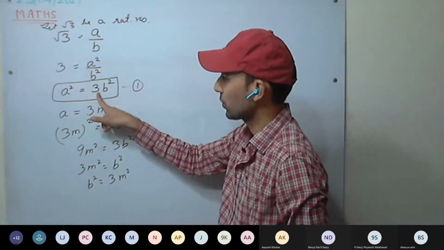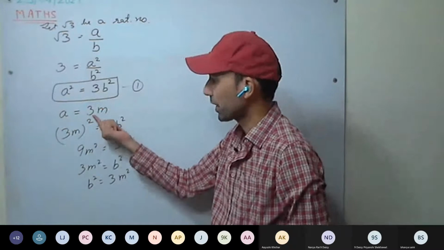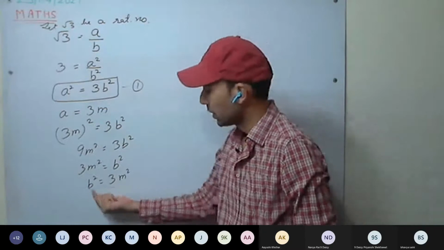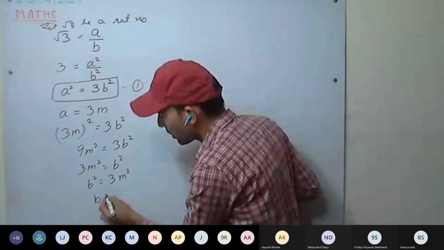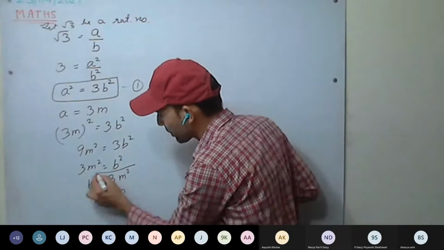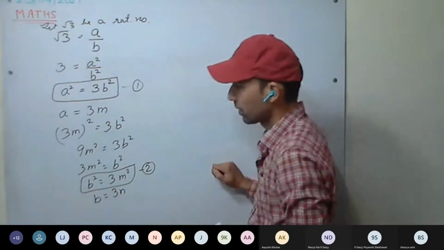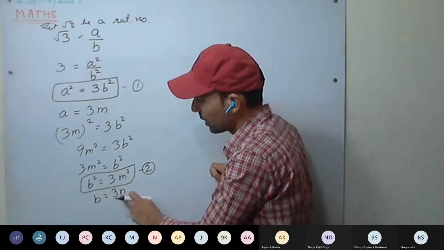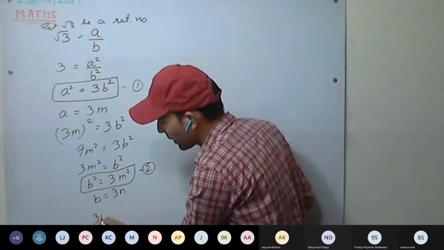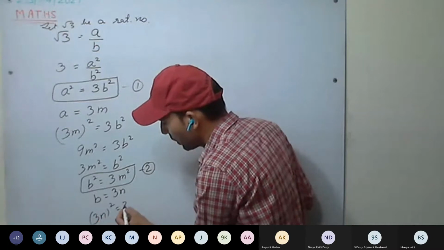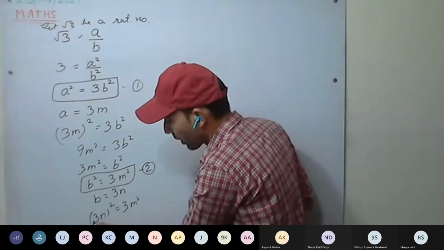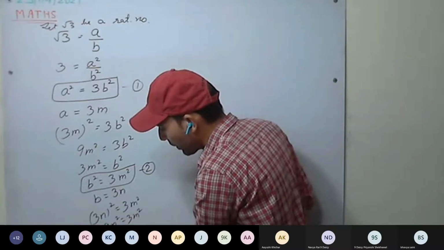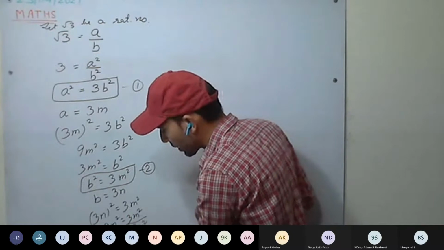Now see here, A square has a factor of 3, and here B square is also having a factor of 3. So B we can express in the form of 3n. This is our second. B is having a factor of 3, so B can be expressed as 3n. If you put the value of B equal to 3n, 3n whole square equal to 3m square, again 9n square equal to 3m square, or we can say m square equal to 3n square.